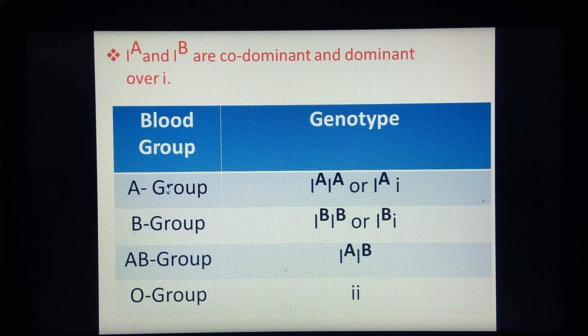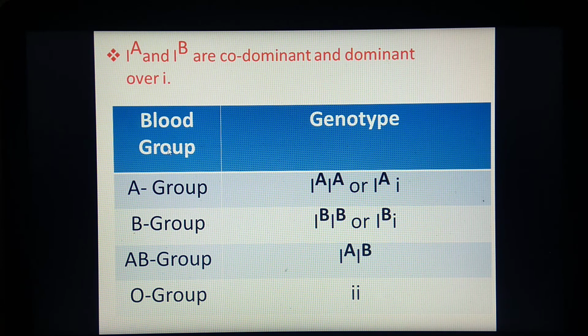Now see, the presence of IA and IB in a person gives AB blood group. Why? Because IA and IB are co-dominant and they are dominant over small i. So many alleles are present for the blood group.